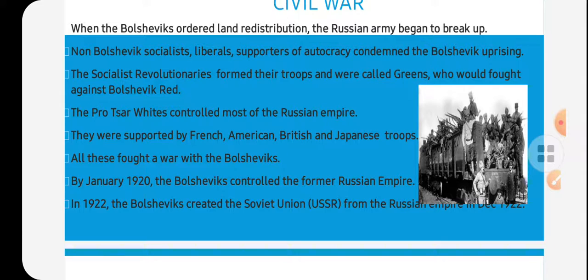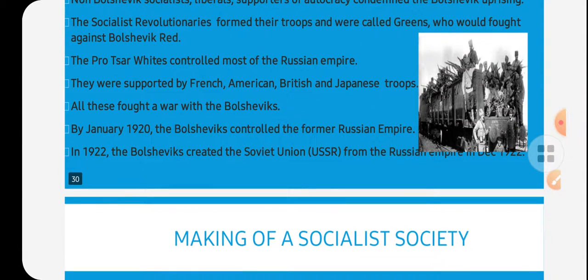They were supported by French, American, British, and Japanese troops, meaning outside forces. All these collectively fought the war with the Bolsheviks.